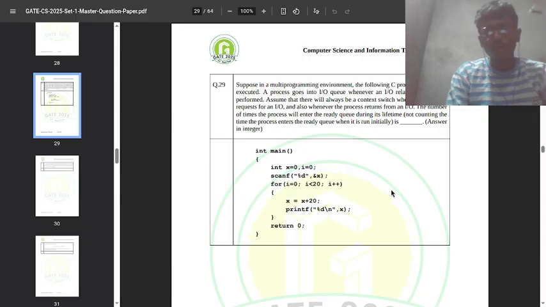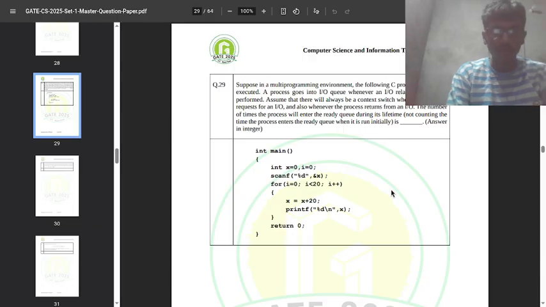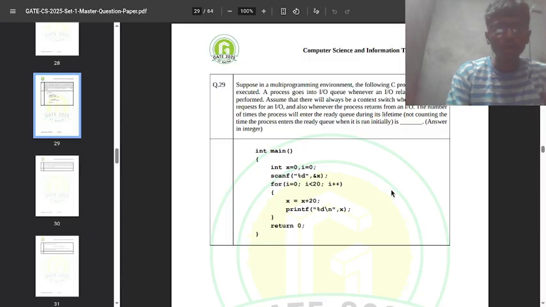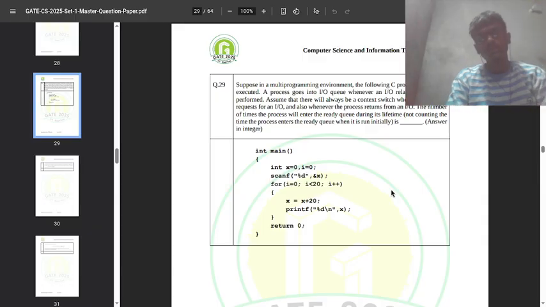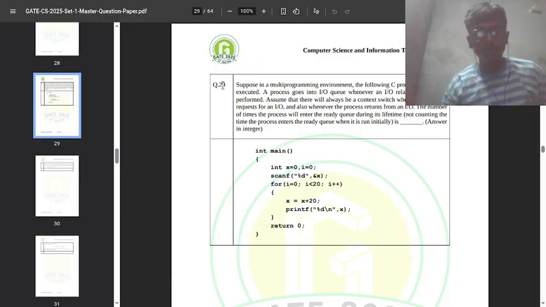I know somewhat of operating systems because I was learning some Linux and operating system theory. So let's try to solve this question and share my thought process. If it's wrong, please correct me in the comment section, and if anything is missing, please give me feedback. So let's see this question 29. I hope you can see it regardless of my face cam.